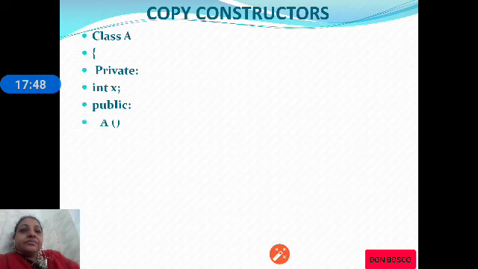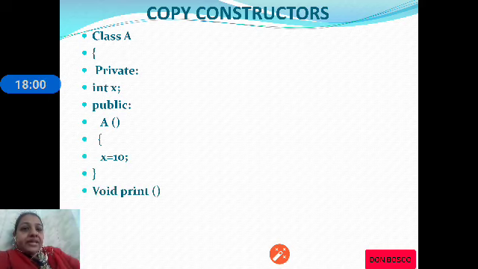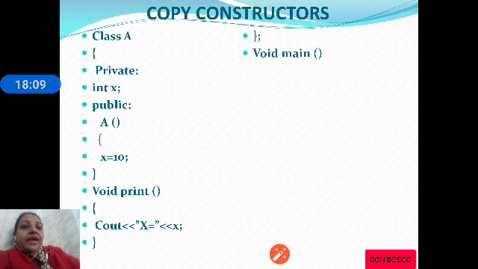So let us have a program which demonstrates the copy constructor. Here we have class A, and again there is only one data member, that is X, and one constructor which will initialize X to 10. Then we have void print which will print the value of X. Let us check out the main program.